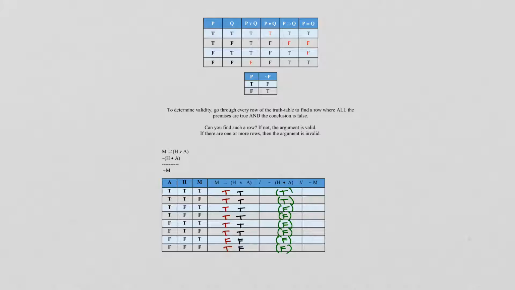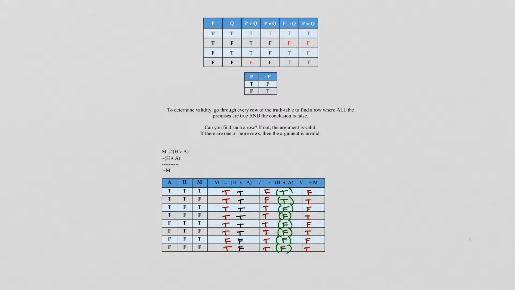Okay, and now that we have H dot A done, so everything inside the parentheses, we'll just take everything and negate it. So whatever is true will become false, whatever false will become true. Okay, and now for the last line, it's just not M, so I'm just going to look at the M column and flip it.